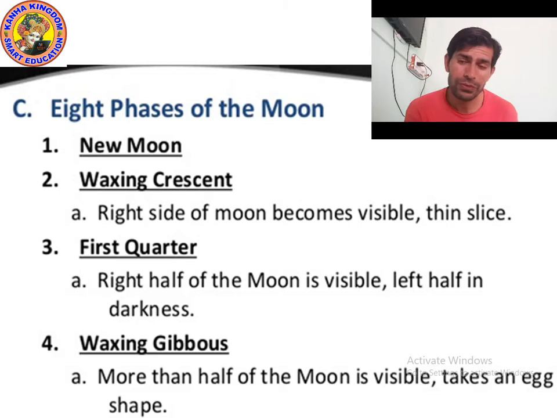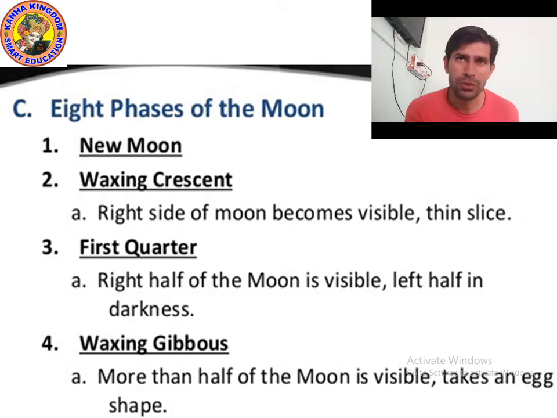Then after the ninth or 10th day, more than half of the moon is visible, which actually looks like the shape of an egg. This is called waxing gibbous.